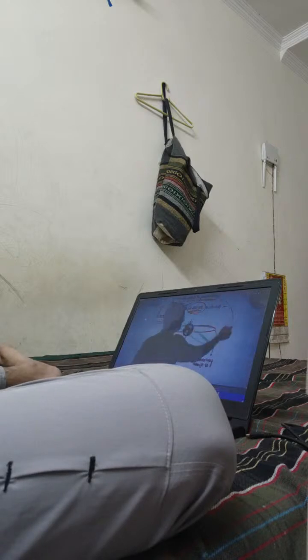So all geostationary orbits are geosynchronous, but not the other way around. Okay? Now in the geosynchronous orbit, what was happening?